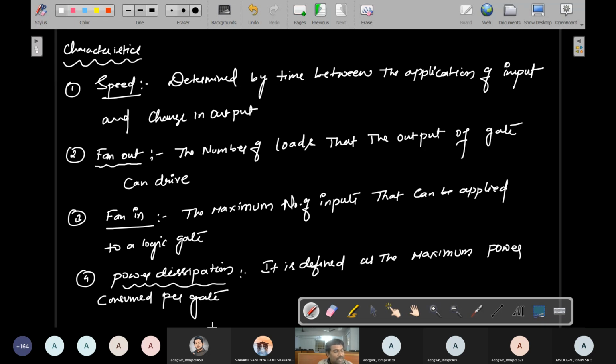Please read these characteristics properly. Speed determines the time between the application of input and the change in output. Fan out means the number of loads that the output of a gate can drive, and fan in means the maximum number of inputs that can be applied to a logic gate. Power dissipation is defined as the maximum power consumed per gate. Each gate consumes how much power, that tells about power dissipation. Understand? I'll move to the next page.